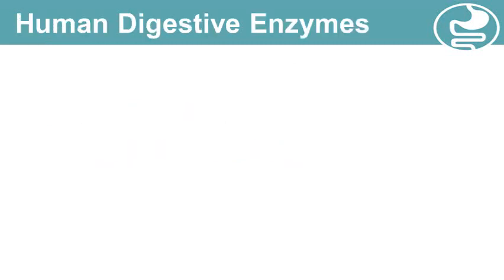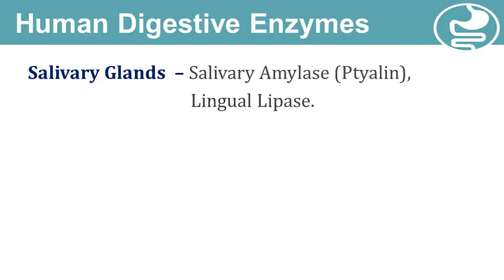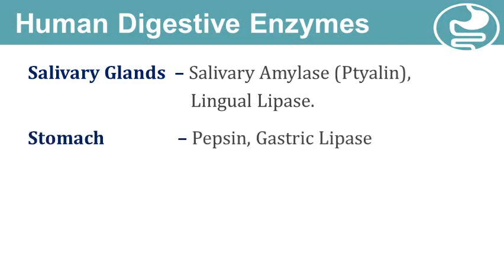Let's sum up these digestive enzymes and the organs responsible for their secretion. So salivary glands, which are situated in our oral cavity or mouth, produce saliva, which is mainly enriched with salivary amylase, also known as ptyalin, and lingual lipase. Then the stomach, which is the major organ for digestion, is able to secrete enzymes like pepsin and gastric lipase.